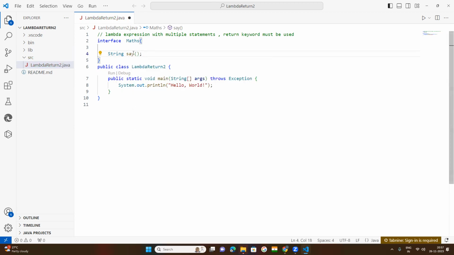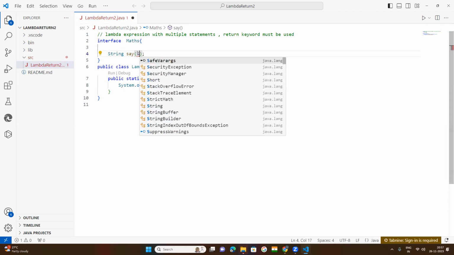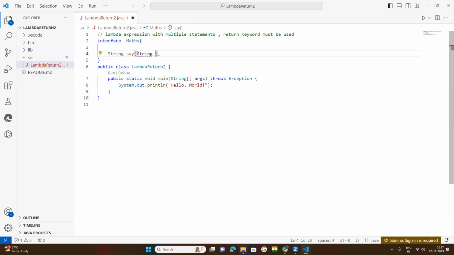So the method returns a string, and here you put a parameter, a string variable. This is one abstract method declared under your interface. Now it returns a string. Okay, now it is closed.